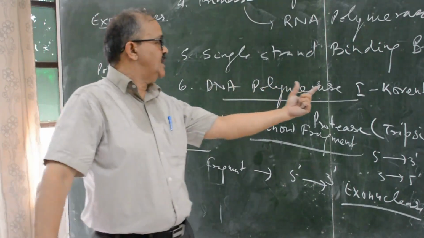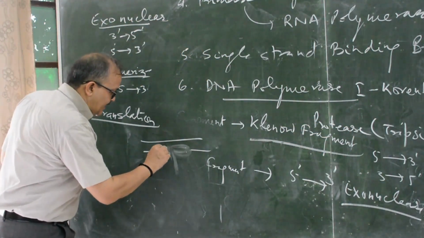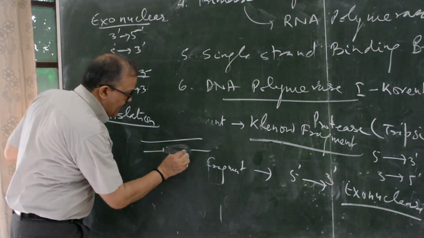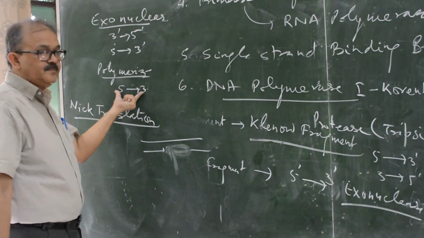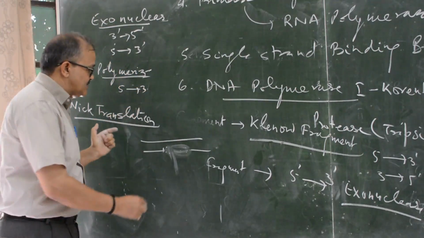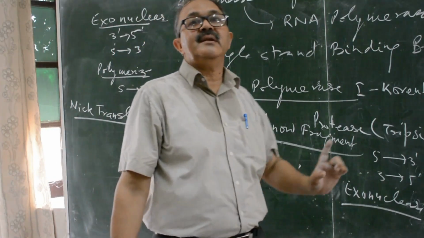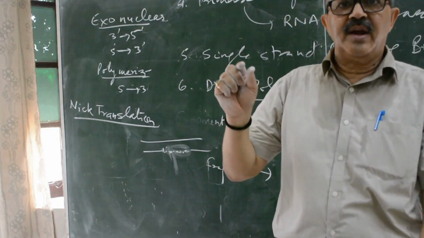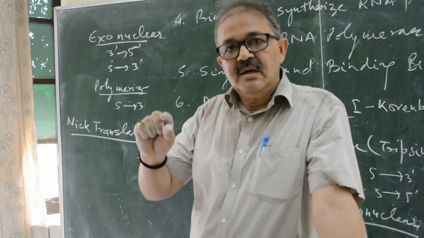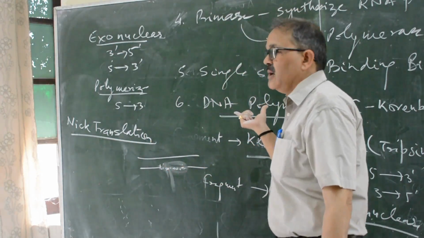You will use DNA polymerase I. It will create a nick, digest the fragment 5 to 3, and synthesize your desired fragment at this position. This is known as nick translation. The desired fragment can be inserted into any genome using nick translation with the DNA polymerase I system.